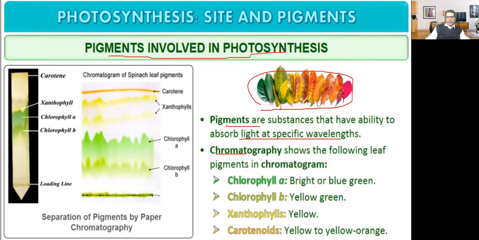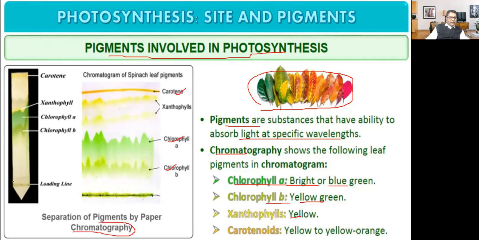Chlorophyll A, because of chlorophyll A, the color of leaves is bright or blue-green. Chlorophyll B, yellow-green. Xanthophyll, yellow. And yellow to yellow-orange, carotene. So these are the pigments. These can be separated by using one technique that is called chromatography.